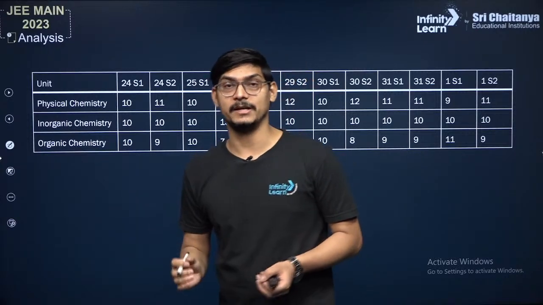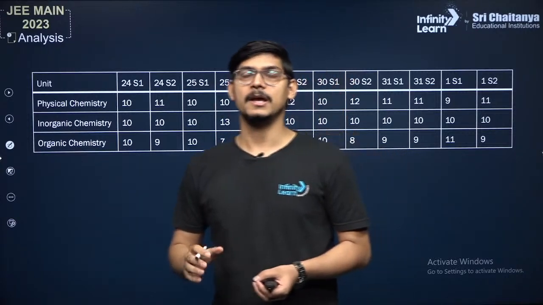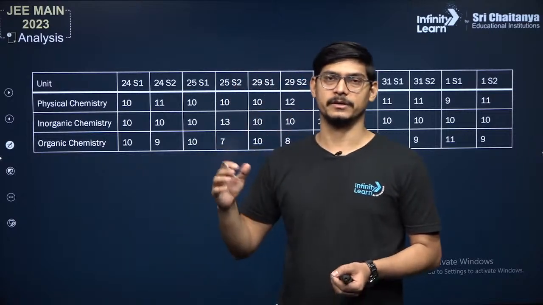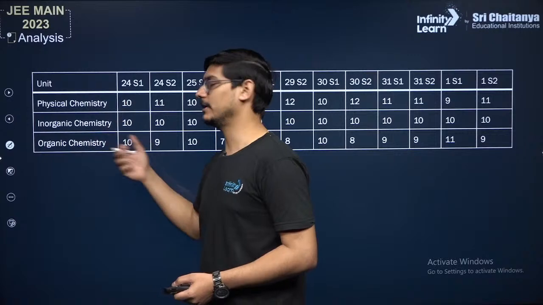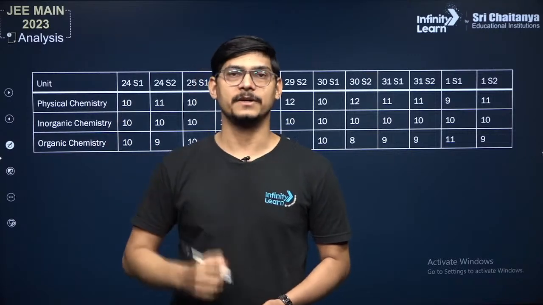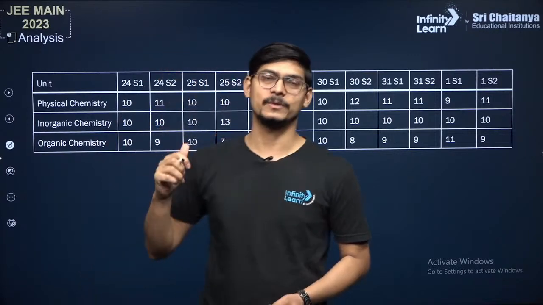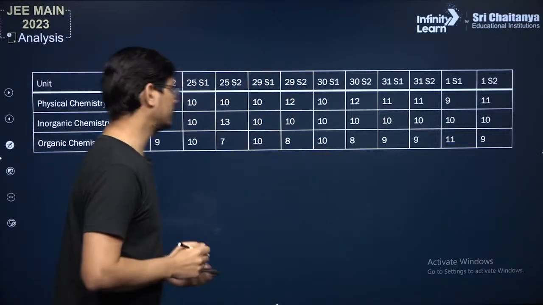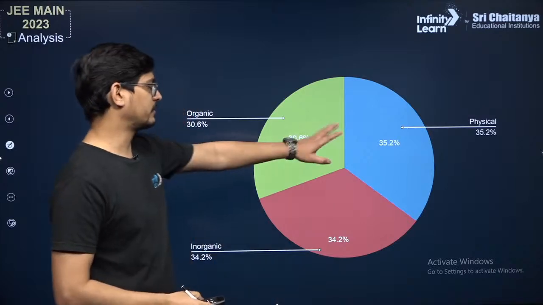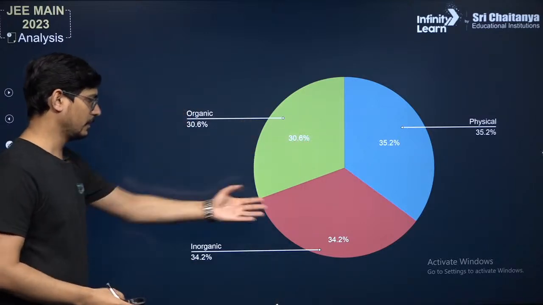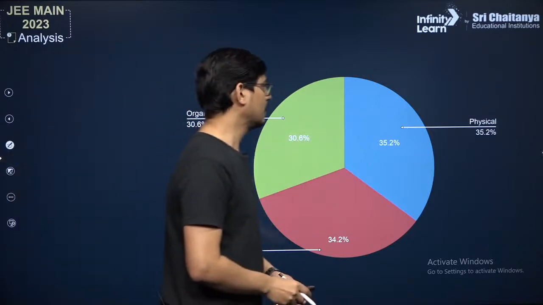If you are in a situation that your entire syllabus is not complete and you want to just run through and revise the important topics, then there are some chapters in physical, inorganic, and organic each that you should first complete, and we will discuss them towards the end of this video, so don't worry about that. So this is pretty much the distribution. Physical was approximately 35%, organic 30%, and inorganic was 34%.